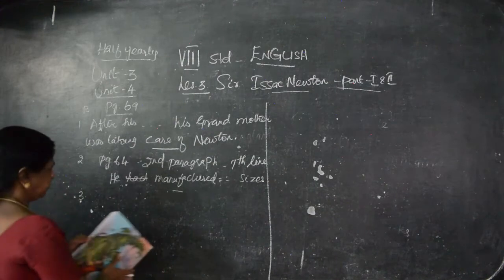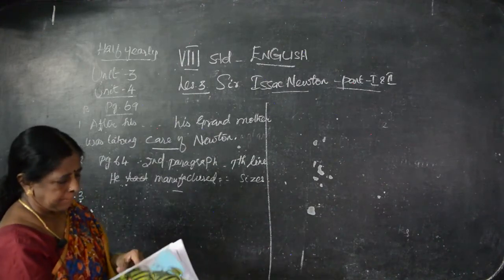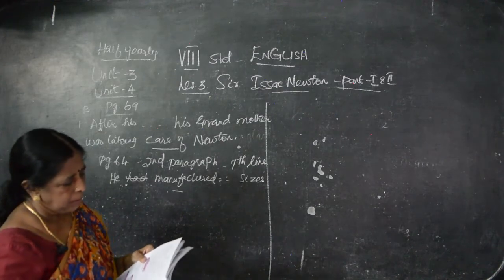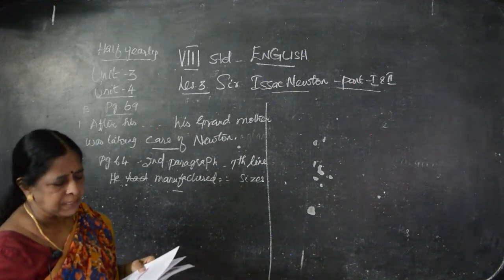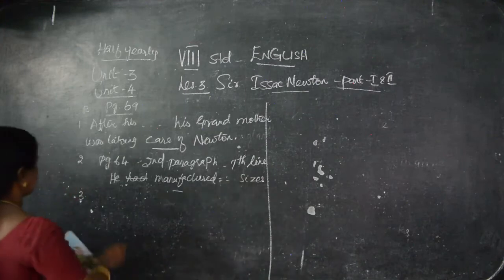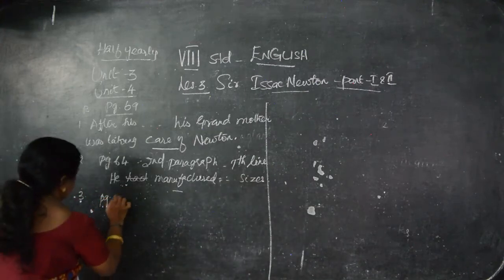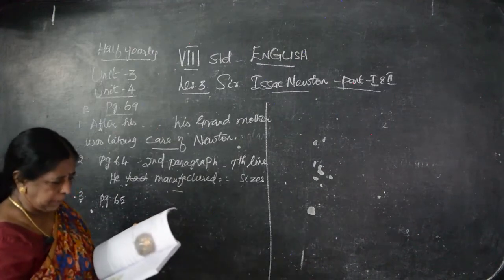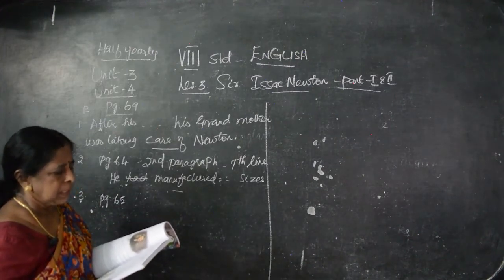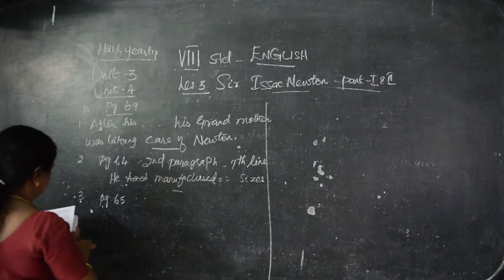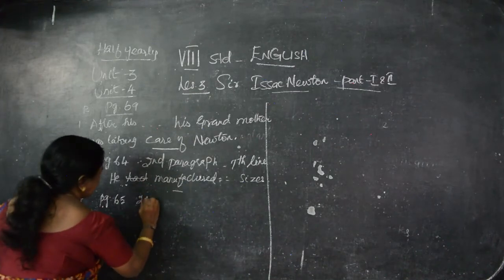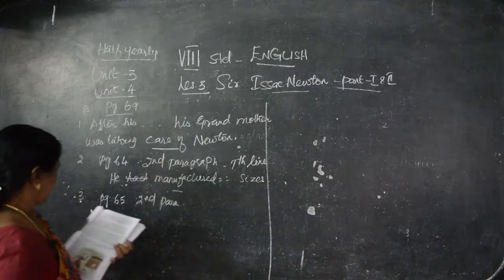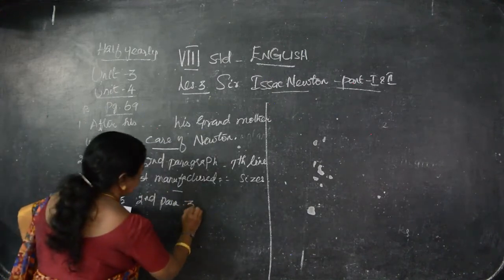Now, third one. How did the young boy find the strength of the wind? It's in page number 65, second paragraph, third line.